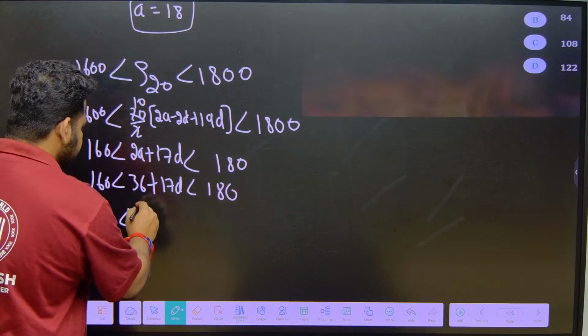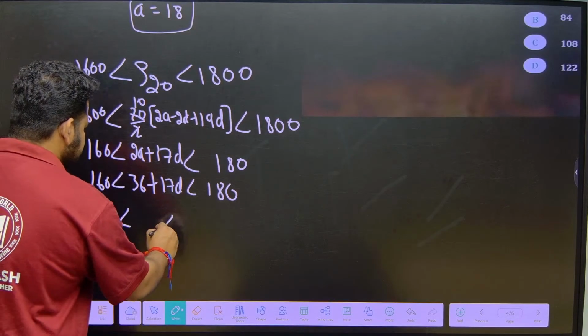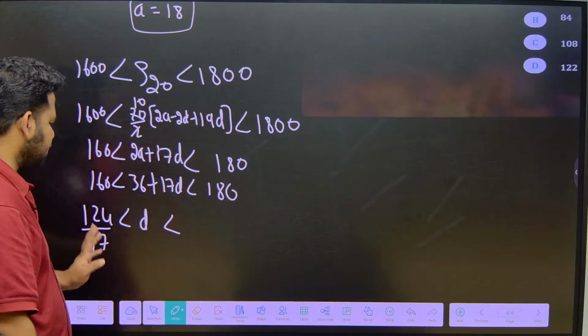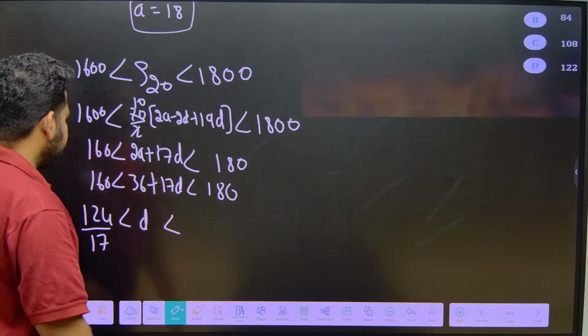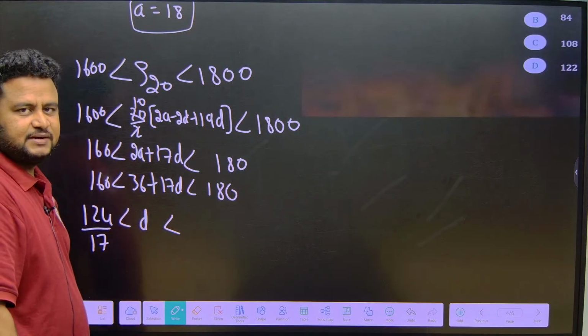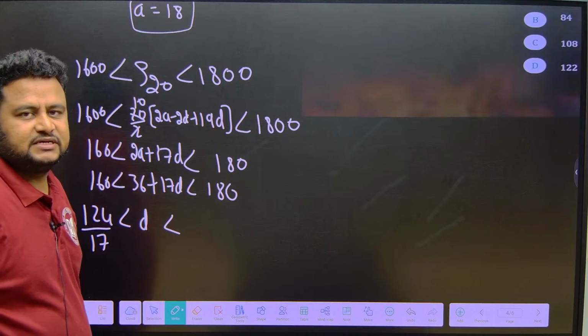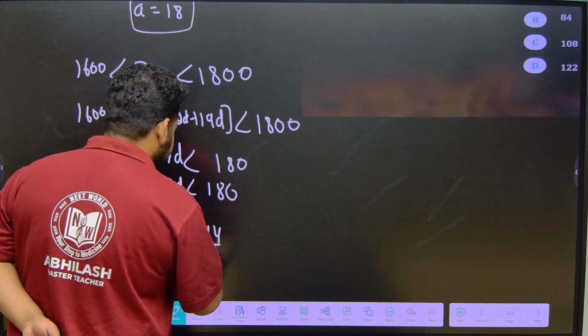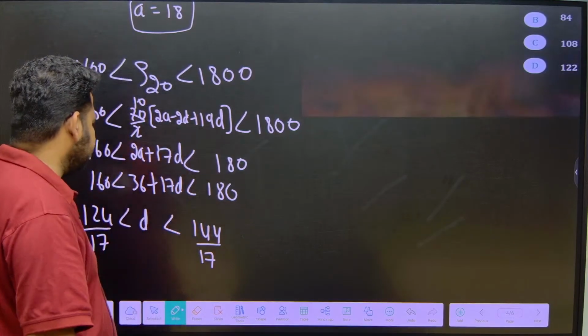This will be less than, this value will be left, I am talking about D. So, 180 minus 36 is nothing but equal to, not 154, it is 144 divided by 17, 144 divided by 17.